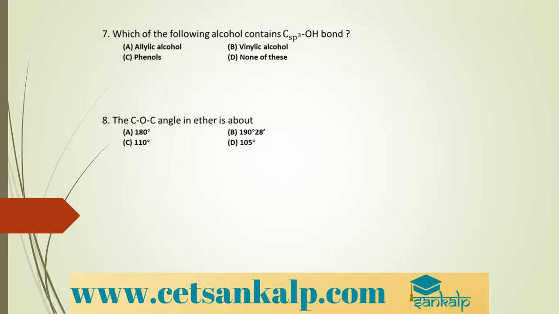Next question. When a primary alcohol is oxidized with chlorine, it produces what? So CH3CH2OH is a primary alcohol. When it is oxidized with chlorine, it produces CCl3CHO. Yes, it will produce this compound. It is called chloral. You can write the IUPAC name also, and you can mention the common name also. It produces CCl3CHO, chloral.